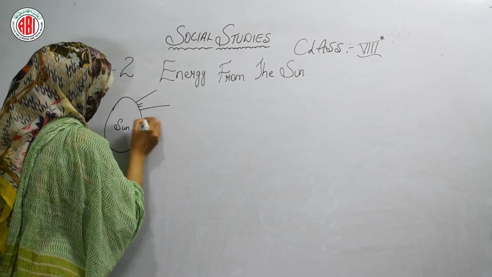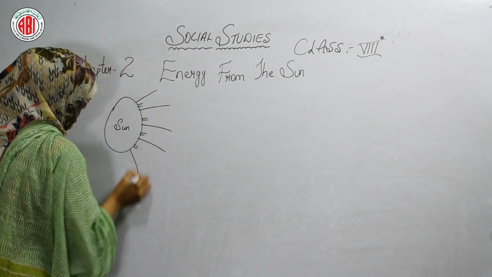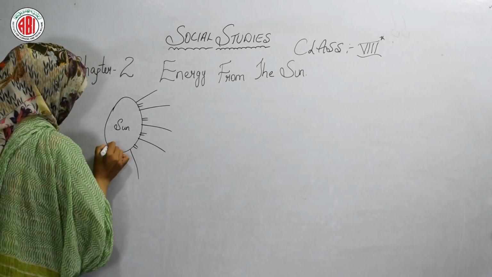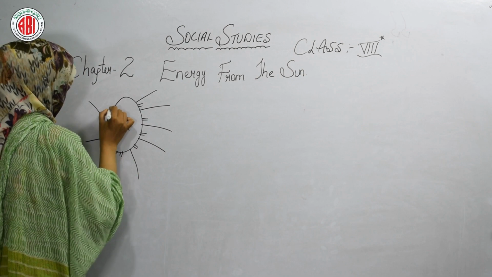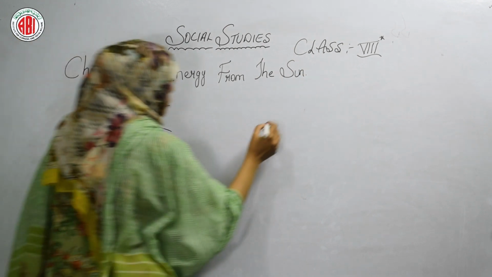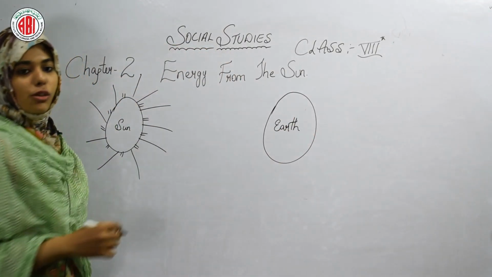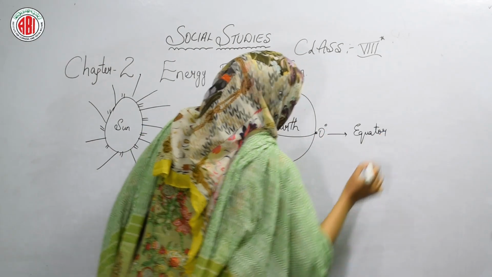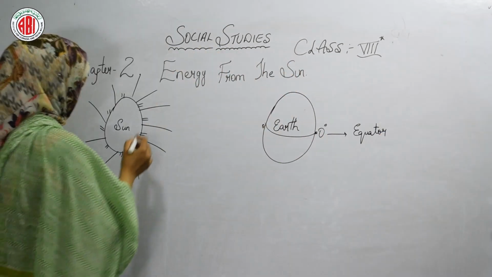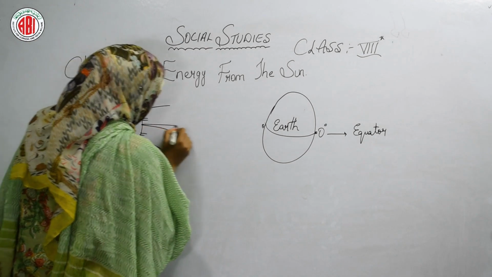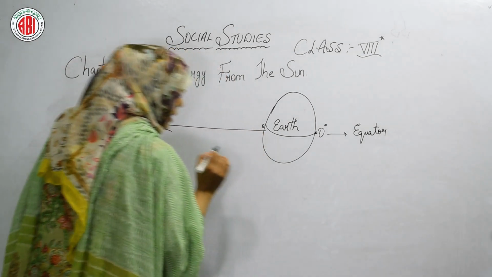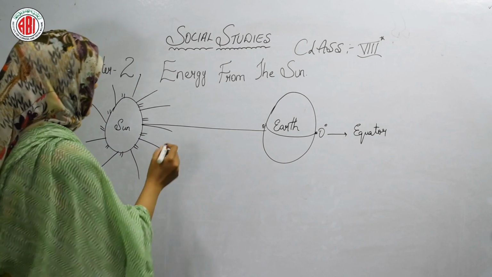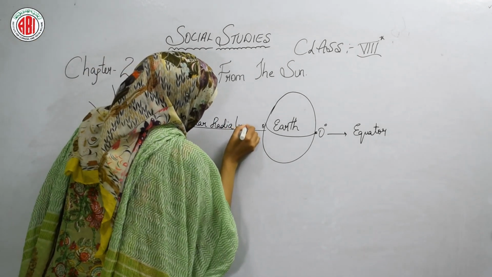Okay, these are all the solar rays, sun's rays, solar rays, whatever you want to call them. And this is your earth. This is the equator, 0 degrees. What it is saying is about the energy which is coming on the equator. This is solar radiation.